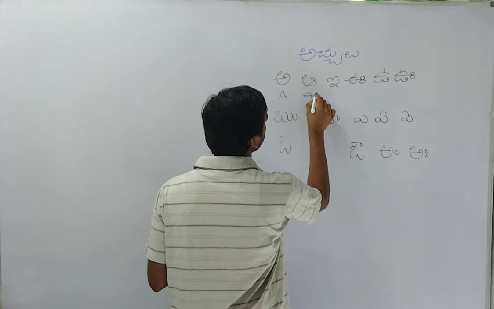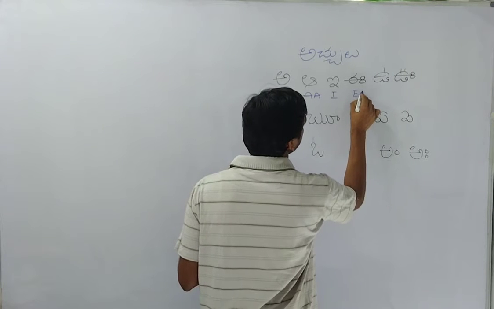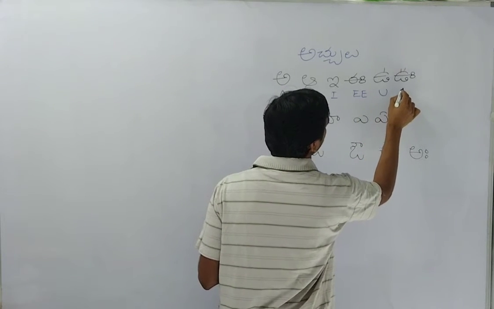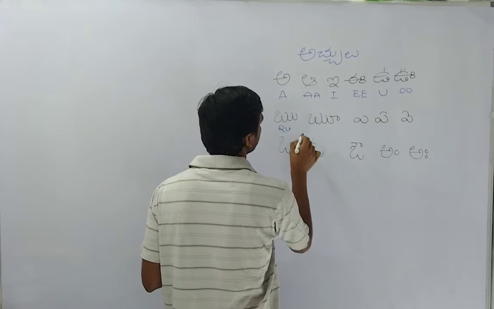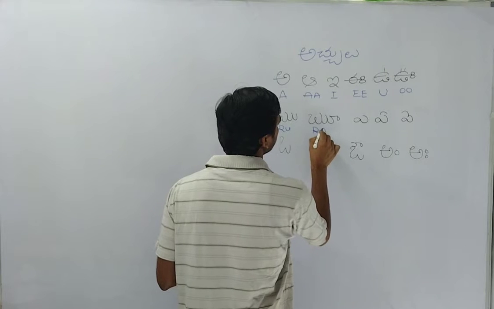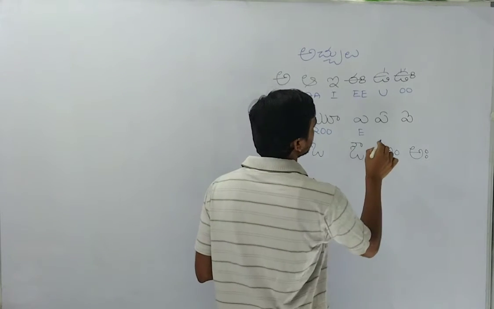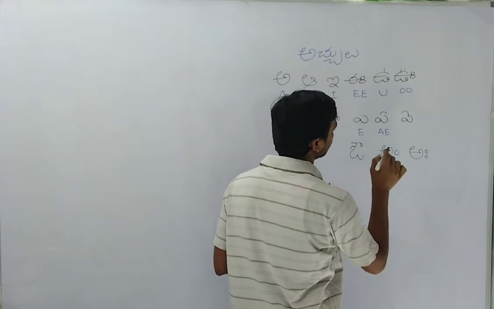So you can write A is the sound of A. A, A, E, I, E, double E. U, just U you can write. U, double O. Ru, R, U. Ru, R, O, O. A, you can write A. A, E, you can write the sound.